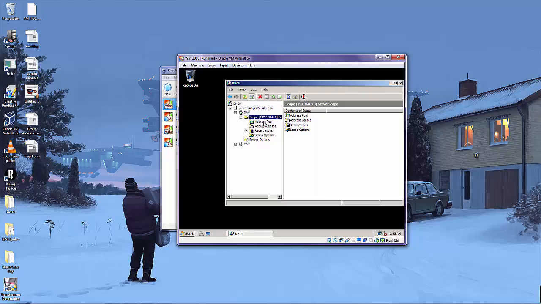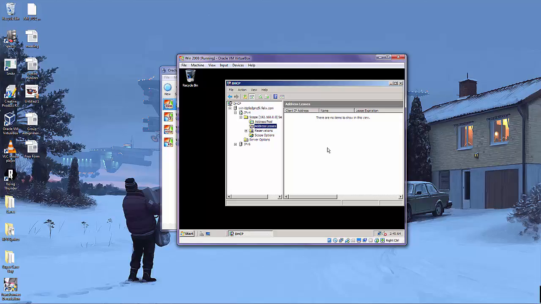Then go to address pool. It will show the range of the IP addresses that was set. Then address leases, which would be empty for now since no machines have been leased an IP address.